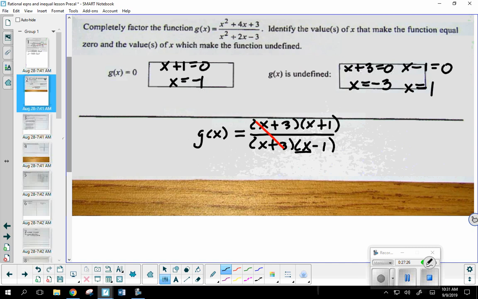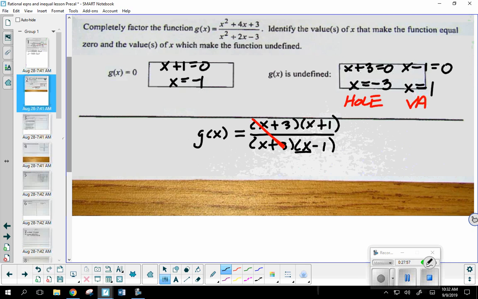I keep forgetting. What's that, Connor? There you go. Because that -3 belonged to a group that canceled. X minus 1 didn't cancel, so that means 1 has to be a vertical asymptote. So we have one value which makes the entire fraction 0, and two values which make the entire function undefined. We'd be forced to divide by 0.